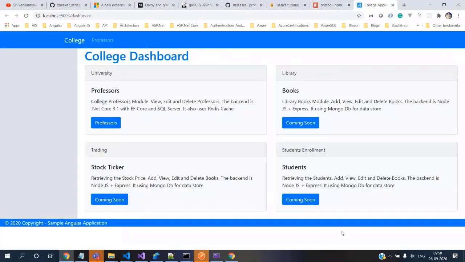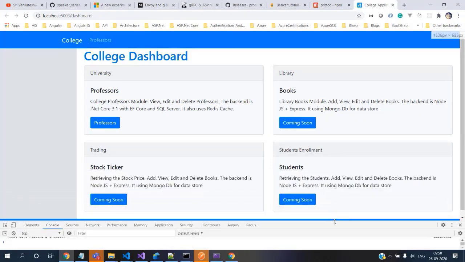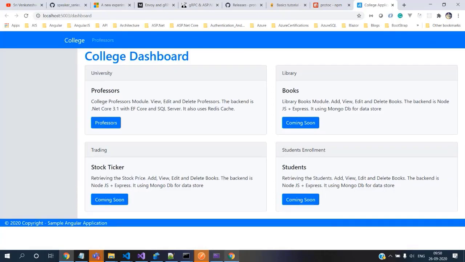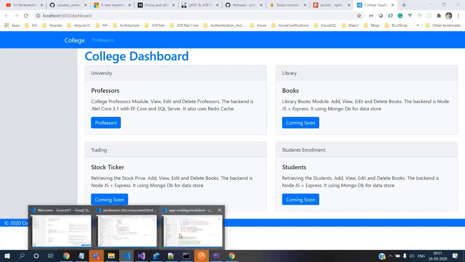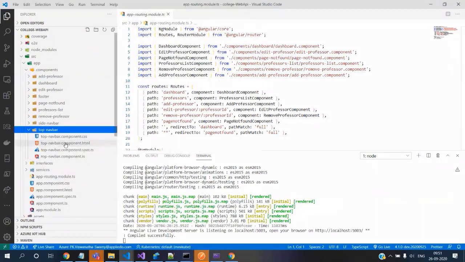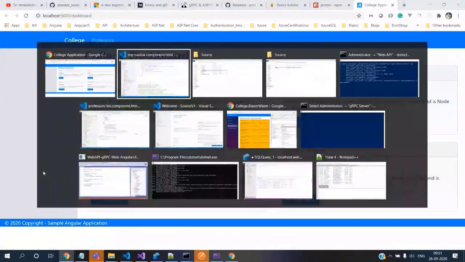So this is a professor's dashboard. That's a dashboard component, and this is the top nav bar. So this is the top nav bar component, the one over here. See the professors and the college, and this is the side nav bar.